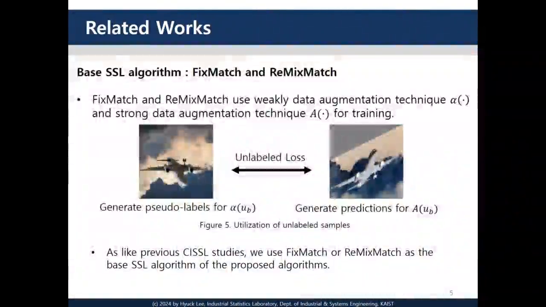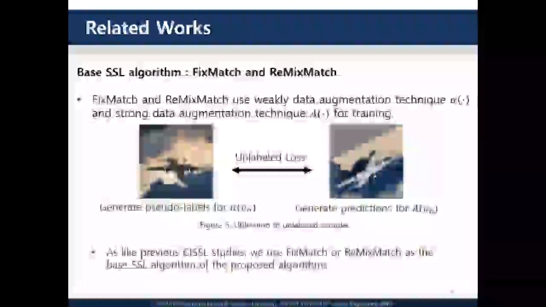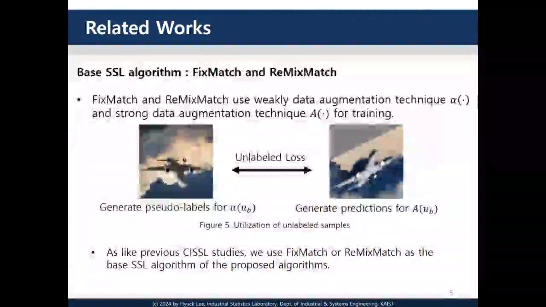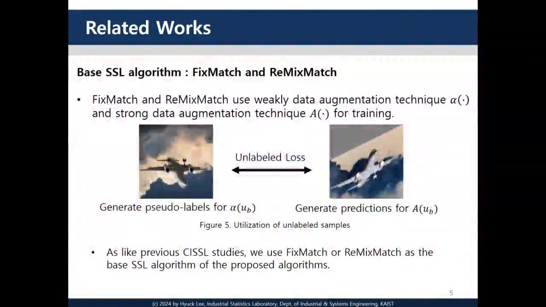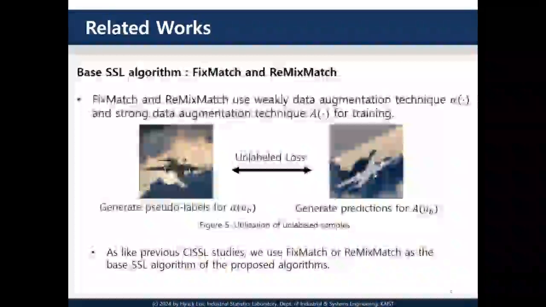FixMatch further adds a classification loss on weakly augmented labeled samples, while ReMixMatch additionally applies mixup regularization with pseudo labels. These methods work effectively on balanced datasets, but as mentioned earlier, they suffer from strong bias toward majority classes under imbalanced training sets.